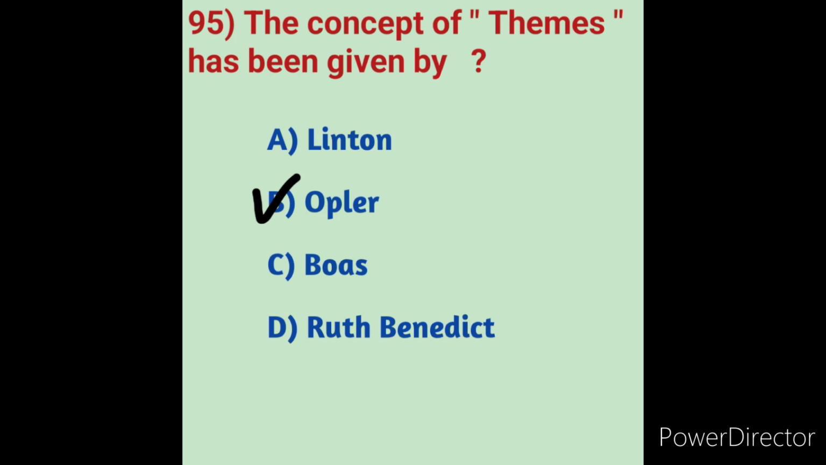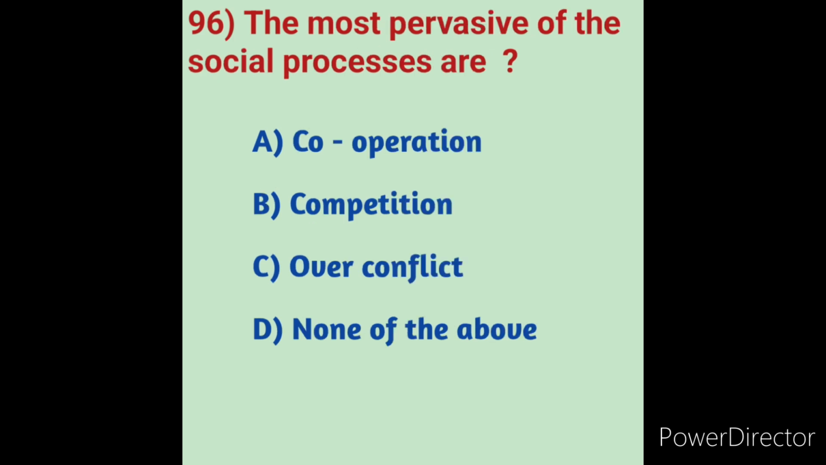Next we will move on to question number 96. The most pervasive of the social processes are: option A, cooperation; option B, competition; option C, conflict; option D, none of the above.